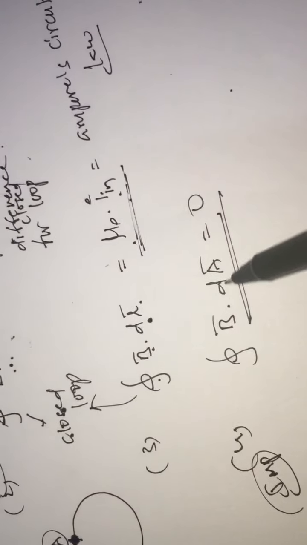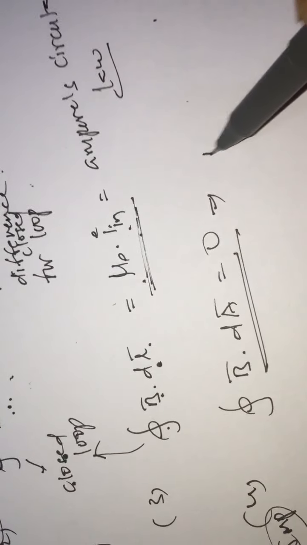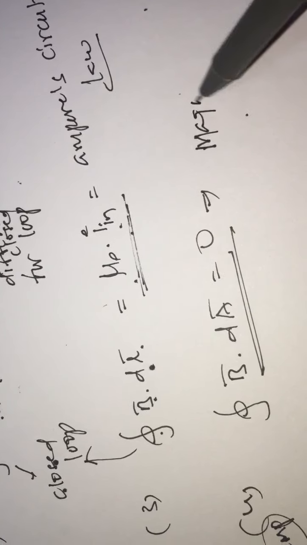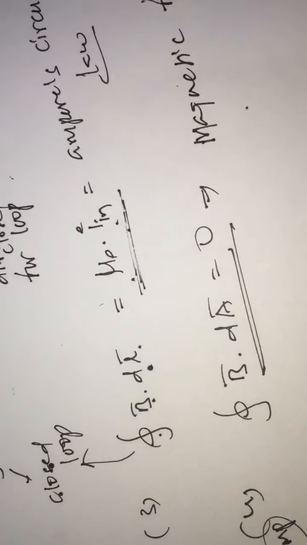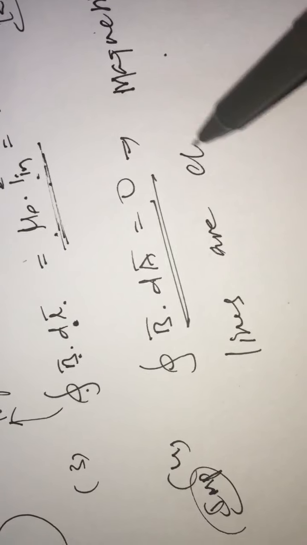The closed integral of B vector dot dA vector equal to 0 is the mathematical proof which represents that magnetic field lines are closed loops.